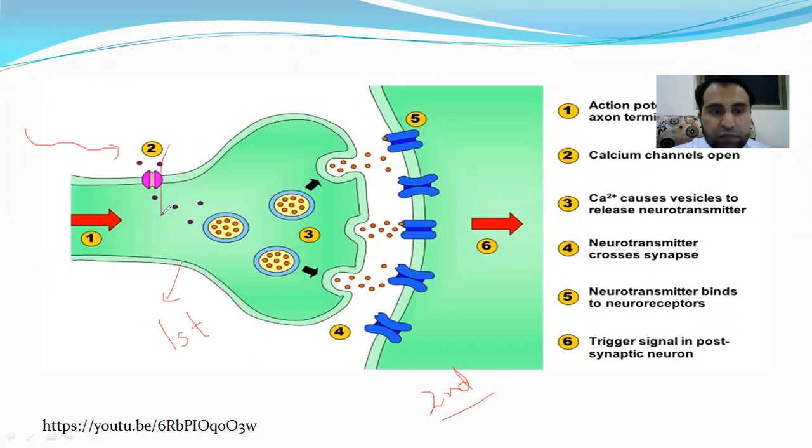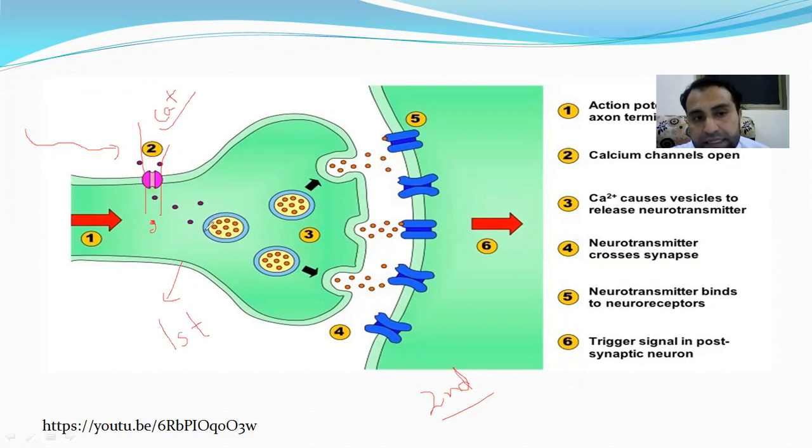Through those channels, calcium ion will enter this axon terminal. So what enters the presynaptic nerve? Calcium ion enters through specialized channel. That channel will open, and that entry is called influx of calcium ion.